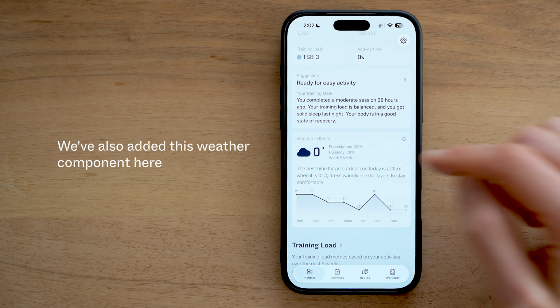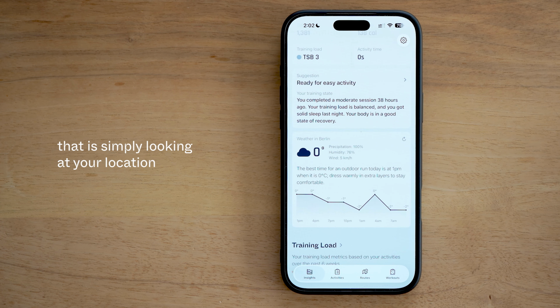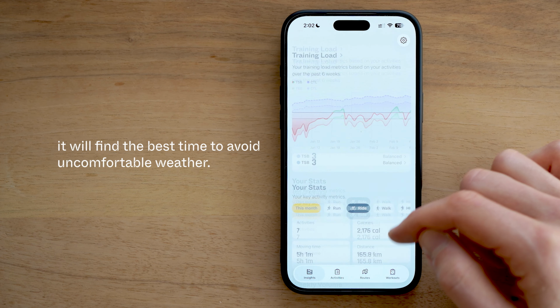We've also added this weather component here that is simply looking at your location, so long as you've provided Milo with your location, and then finding the best time in the next 24 hours to do an outdoor run. So on a hot day, it would tell you to avoid the hot midday temperatures, and on a cold or rainy day, we'll find the best time to avoid uncomfortable weather.